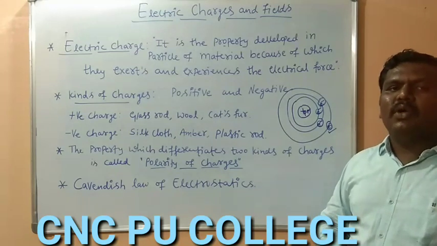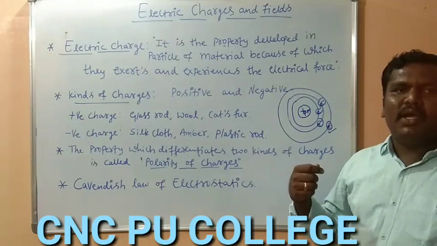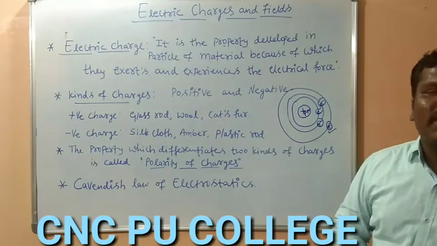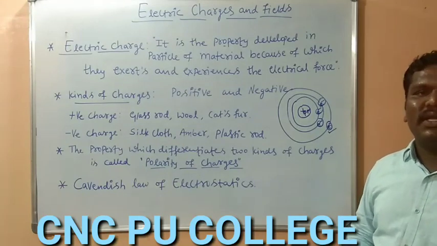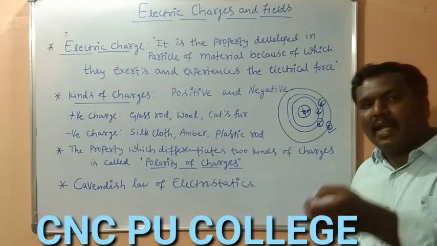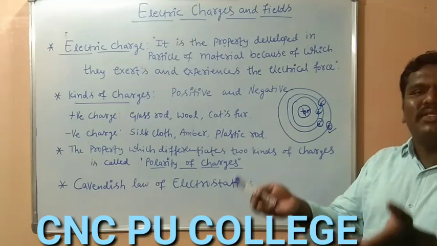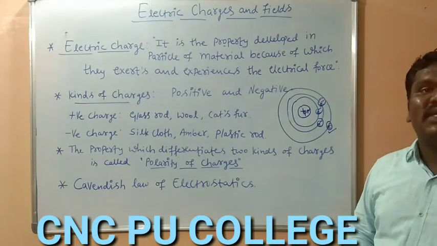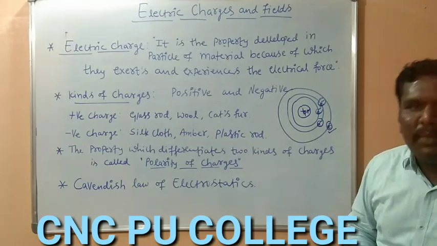After combing the dry hair, it should not be wet, it must be dry. The same comb is attracting the dust particles or small pieces of paper. So we can say it has the property of attracting lighter particles, which experience some attractive force. Now we can say they are charged particles.